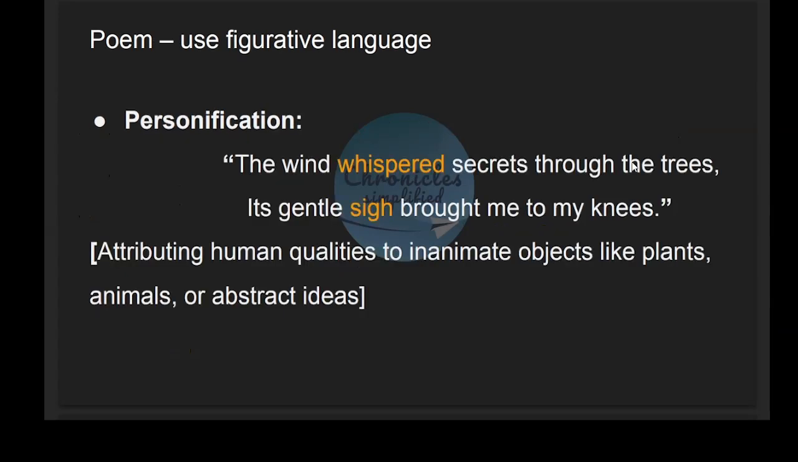Personification, that is attributing human qualities to inanimate objects like plants, animals, and abstract ideas. As in this line, the wind whispered, a gentle sigh brought me to my knees. These words attribute human qualities to the wind and the trees.